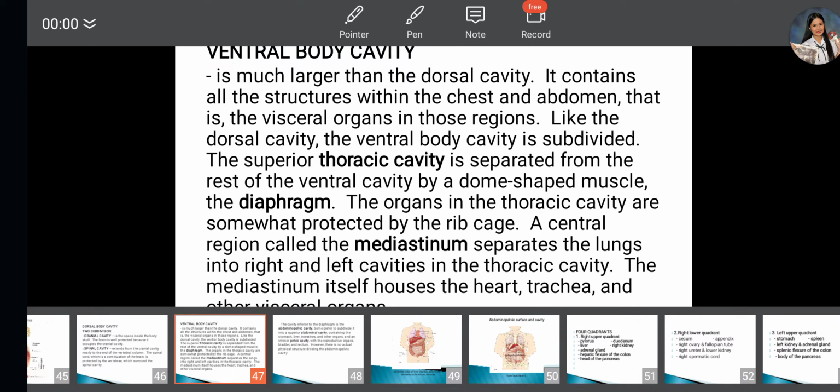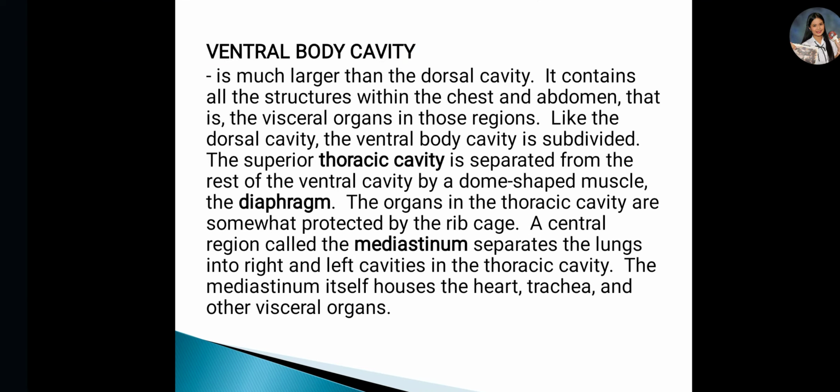the diaphragm. The organs in the thoracic cavity are somewhat protected by the rib cage. A central region called the mediastinum separates the lungs into the right and left cavities within the thoracic cavity. The mediastinum itself houses the heart, the trachea, and other visceral organs.